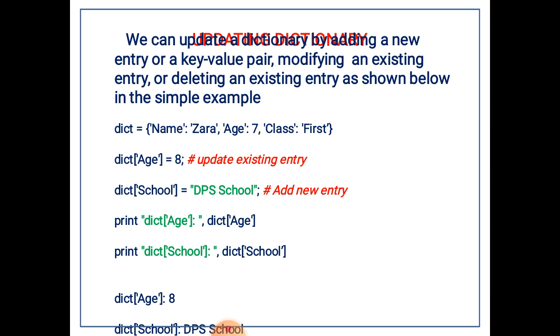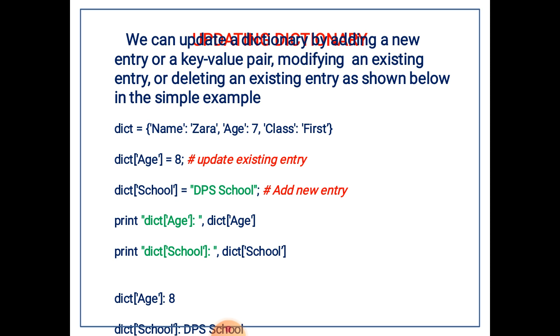There we have added a key value pair into the dictionary. So now after this line, the name will be Zara in the dictionary, age will be 8, class will be first, and there will be another entry called school, DPS school.